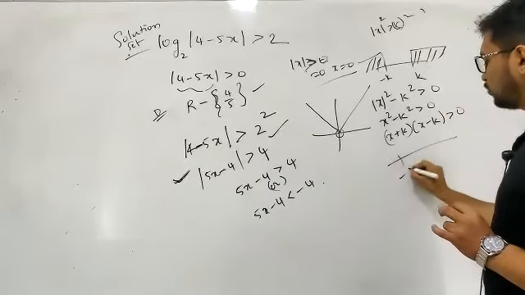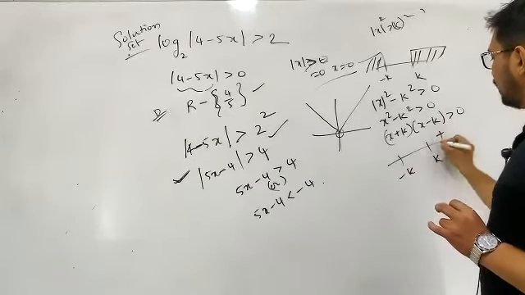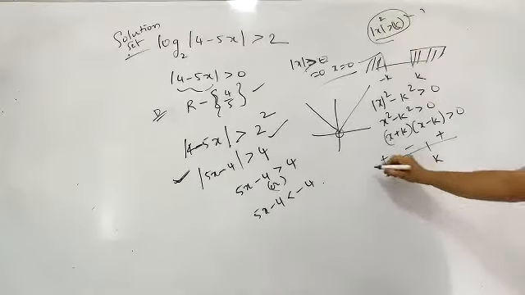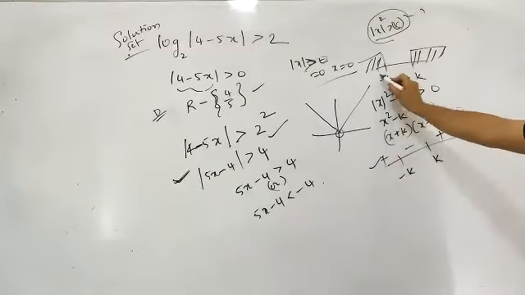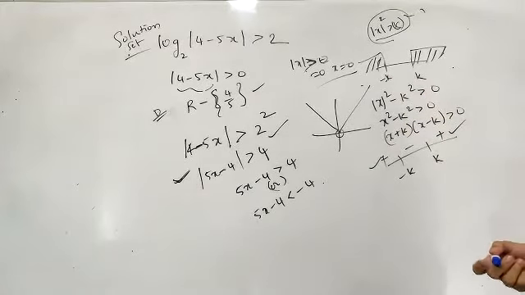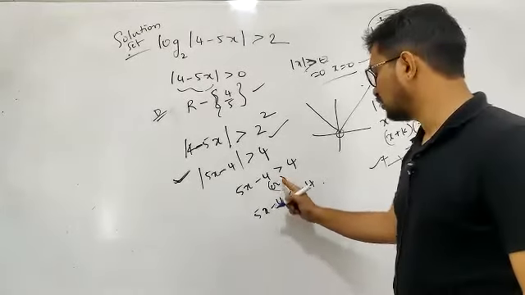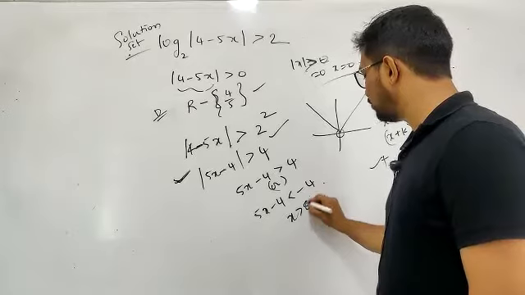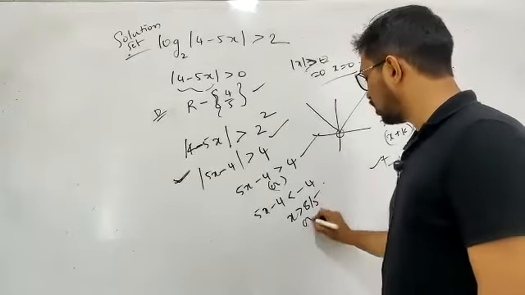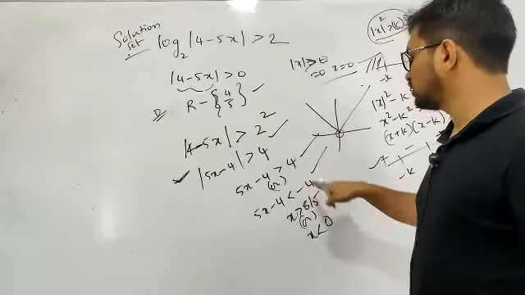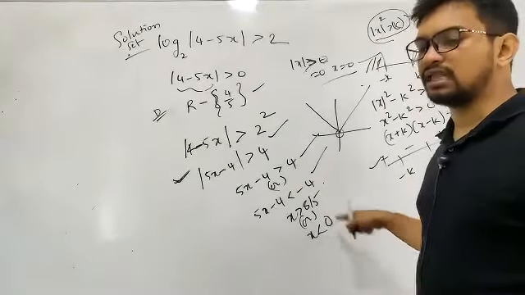Apply the wavy curve. Now minus k, plus k, with signs plus, minus, plus. So whenever they say mod x is greater than k, the solution is minus infinity to minus k, and k to infinity. That is a non-containing interval. So outside. Then what you will be getting here? Your answer here will be x is greater than 8 by 5 from the first part, or x is less than 0 from this part.